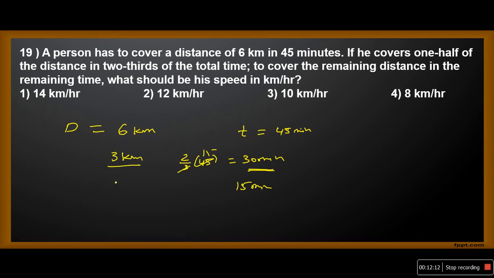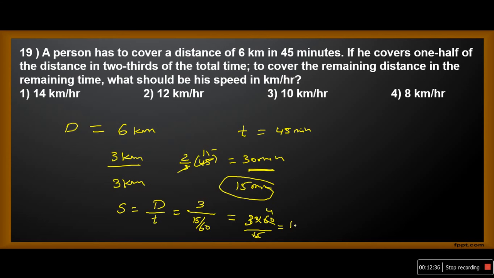What is the distance he has to travel? 3 kilometers. Now, what is the speed? Speed equivalent to distance by time. What is the distance here? 3. Time, it is given in minutes. You have to convert in terms of hours. So 3 by 15 by 60. That equals 3 into 60 by 15. 15 ones, 15 fours. That equals 12 kmph. He has to travel at 12 km per hour to reach the destination in time. The answer is option 2.